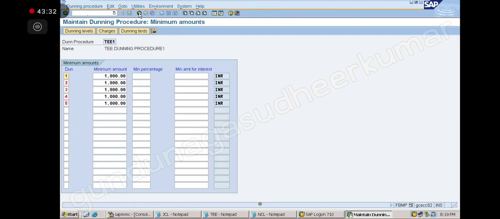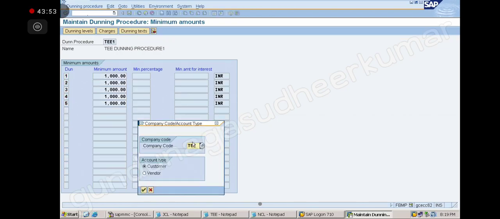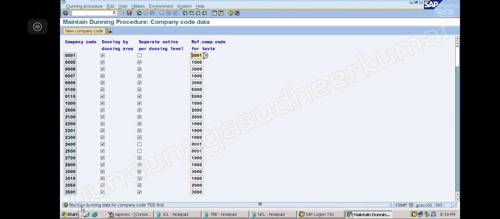When I click on the Dunning text, it will ask you the company code. Enter, then it will say maintain the Dunning data.